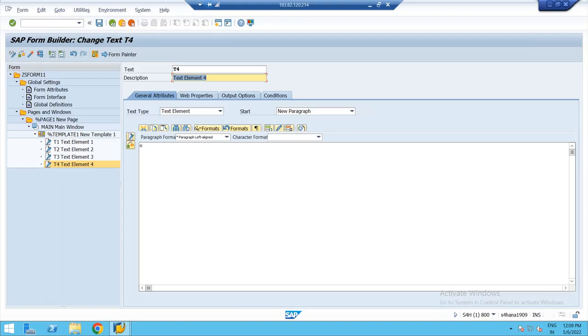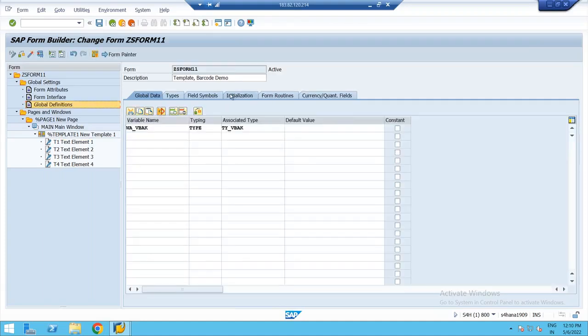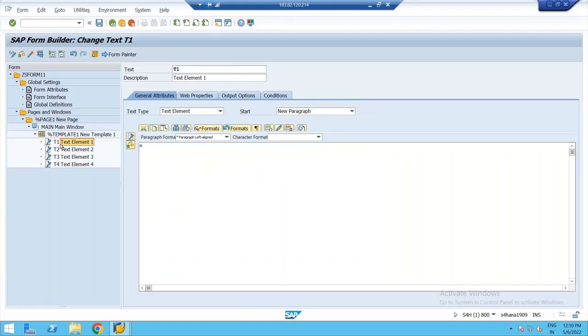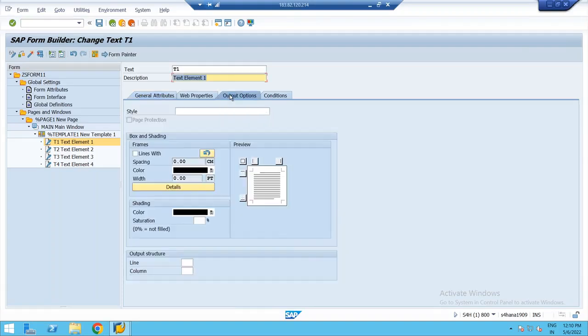So in these text elements, I should display the data from this work area. The data is available in the work area. What is the work area? W underscore VBAK. So how do you display the data in the text element? Directly you'll go to general attributes and you'll go to editor and you'll do it. Now a small change I'll do, so observe this carefully. As part of the text element, we have output options. I'll go to output options.